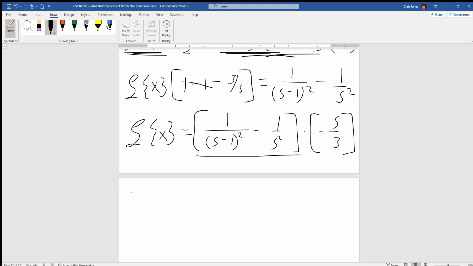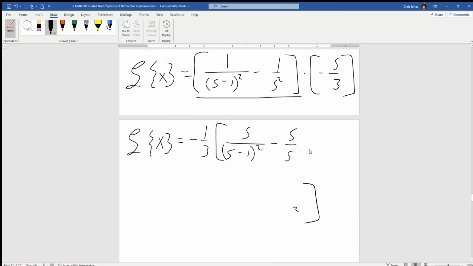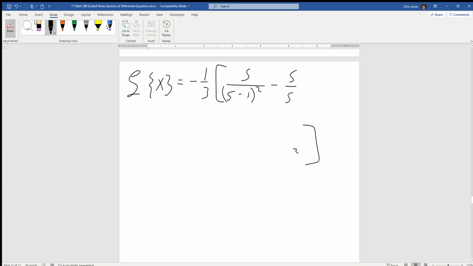So L of x is going to be equal to, let's just put the negative 1/3 out front. We'll deal with that later. So we get s over s minus 1 squared, and then, unfortunately, we really can't do too much with that unless we were to do some real algebra magic, minus s over s squared. And that actually works out not so bad, because now we can go ahead